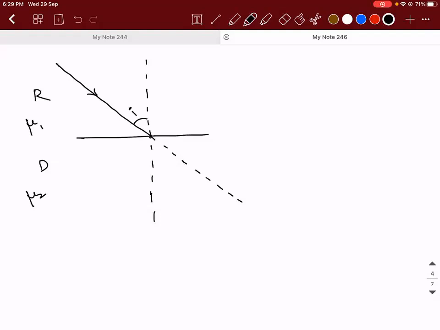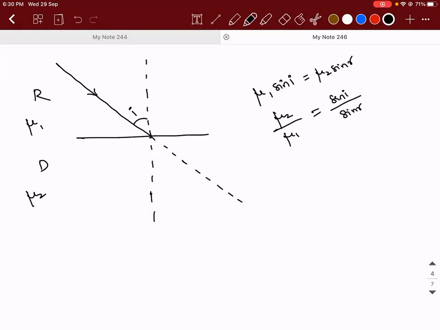But how is it helping you to determine that? I showed you a derivation, if you remember. Mu1 into sin i should be equal to mu2 into sin r. Then mu2 by mu1 should be equal to sin i by sin r. Now you think and tell me. Complete the remaining steps.